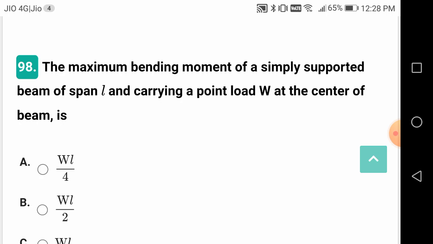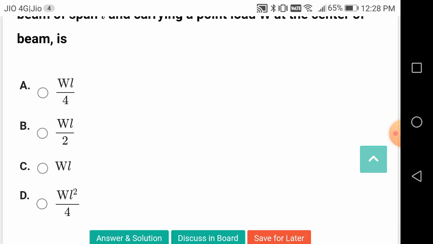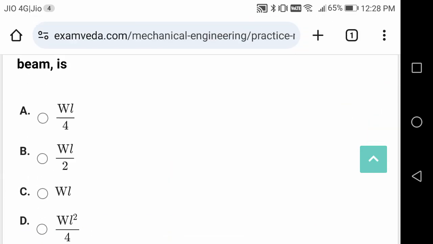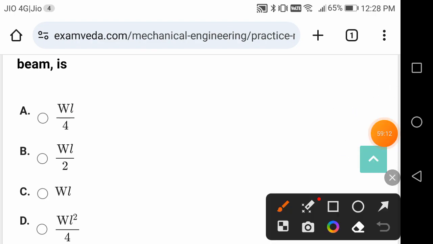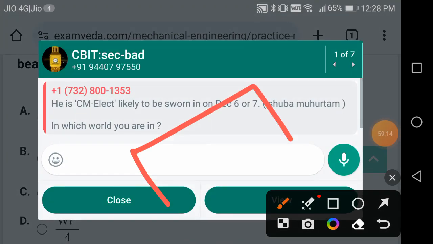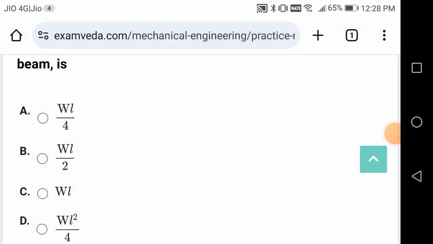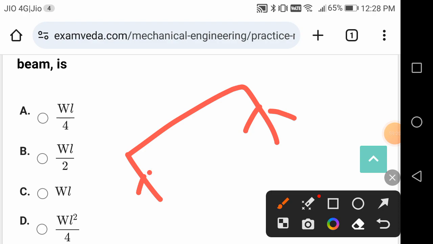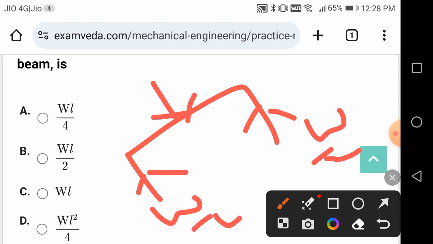The maximum bending moment of a simply supported beam of span L carrying a point load at the center of the beam is WL by 4. This is how. So this will be W by 2, this will be W by 2.